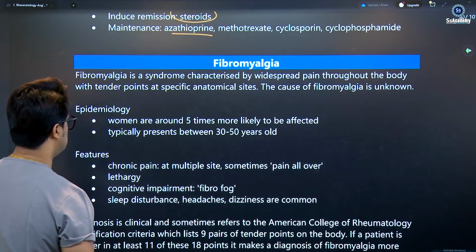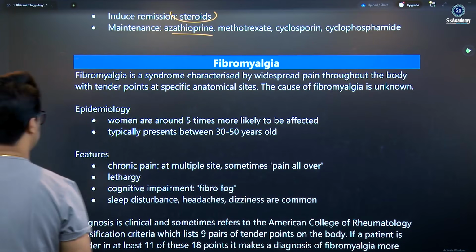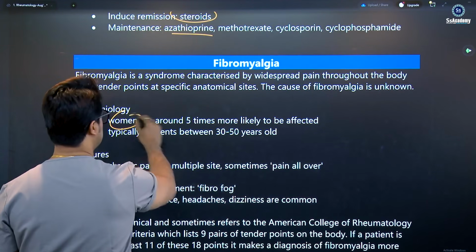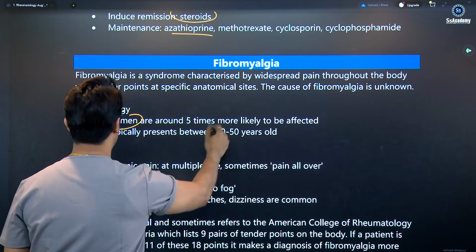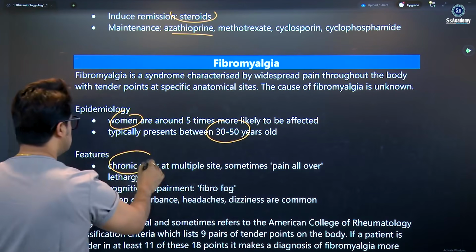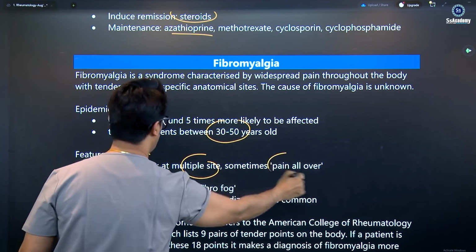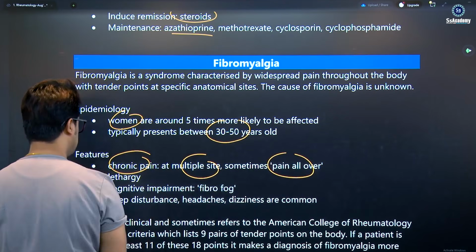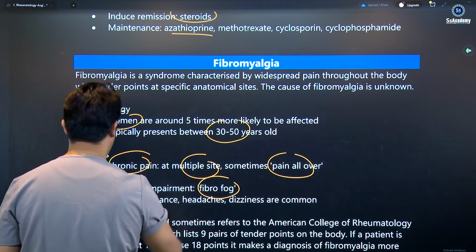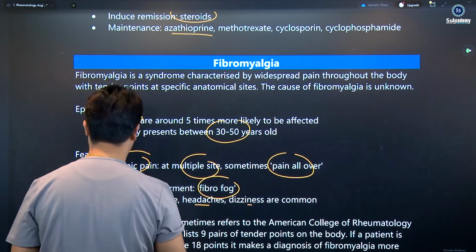Fibromyalgia is once again a 1-star, 2-star, 3-star topic. Women are affected five times more likely, typically aged 30 to 50 years. Chronic pain at multiple sites, sometimes pain all over. Lethargy, cognitive impairment, fibro fog, sleep disturbance, headaches, and dizziness are common.